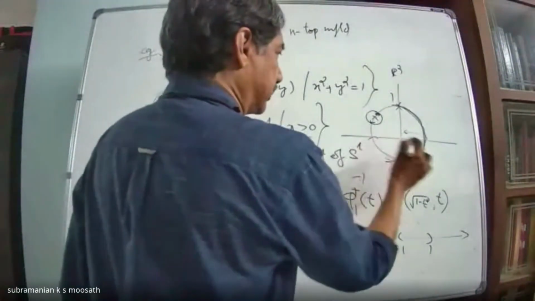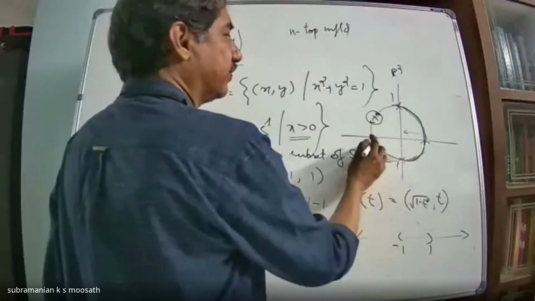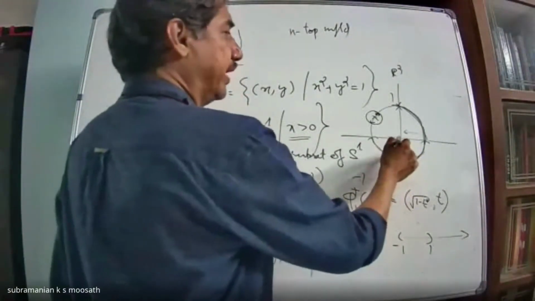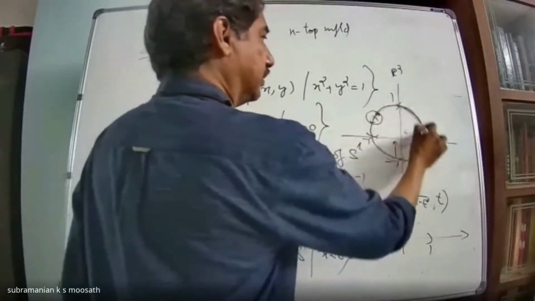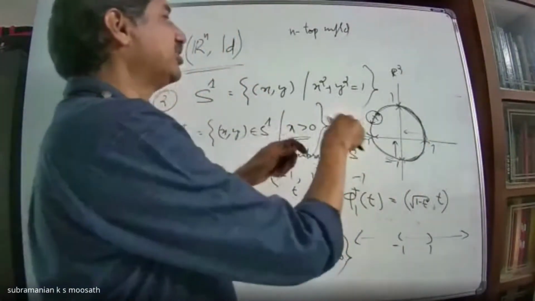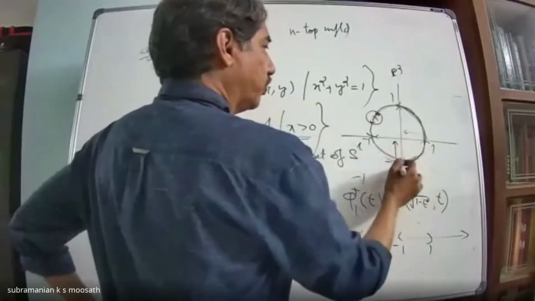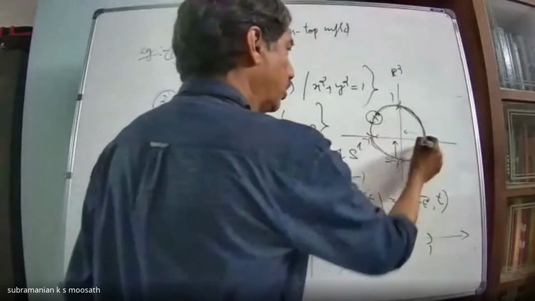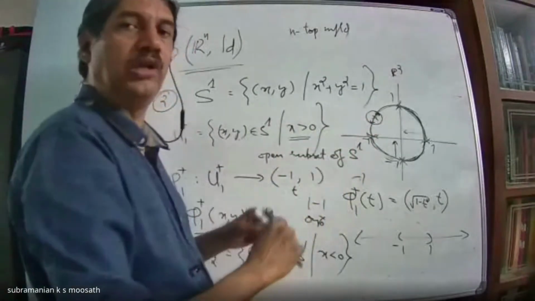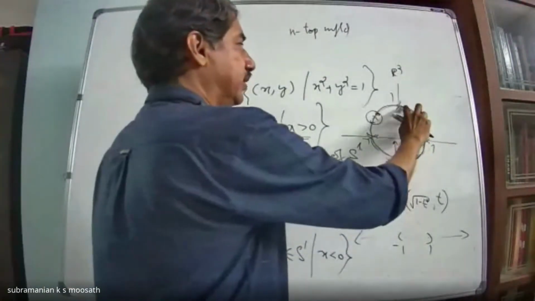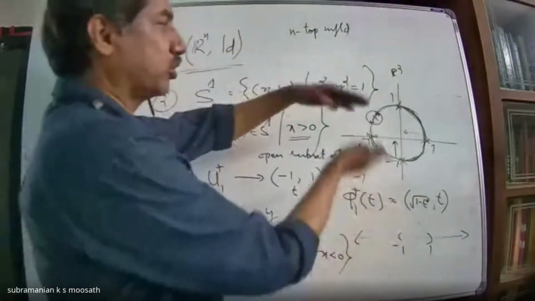Similarly, I will consider this portion. So this portion means the collection of all (x, y) such that y less than 0. So (x, y) goes to x, that is the map. Again from minus 1 to 1 only. Similarly, I will consider this portion. So I am splitting this into 4 open subsets. Then only can I get a full cover. If I take these two only, these 2 points will be missing, because I cannot take a closed arc, only an open arc. So to complete this, I am splitting it into one arc here, second arc here, third arc here, fourth arc here. And each one is projected to (minus 1, 1).